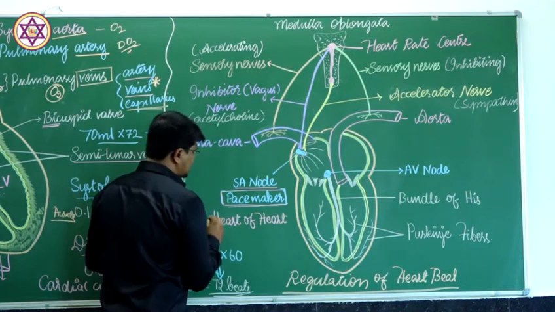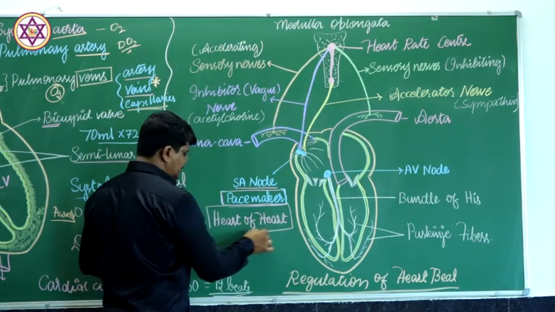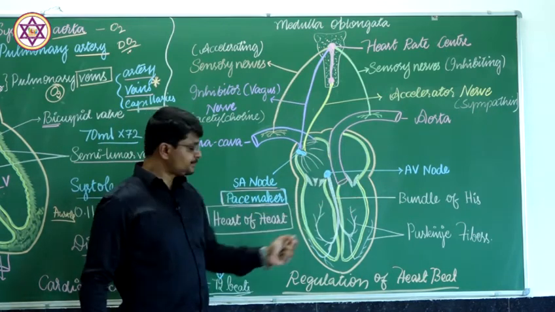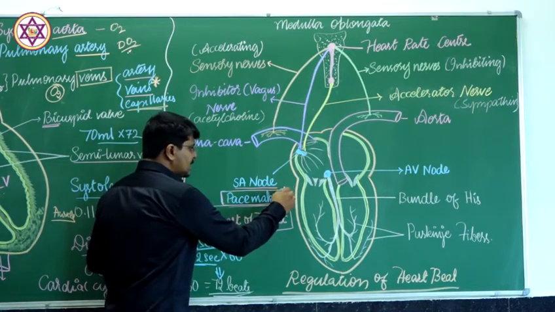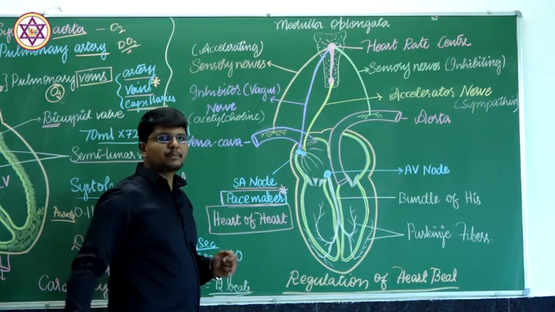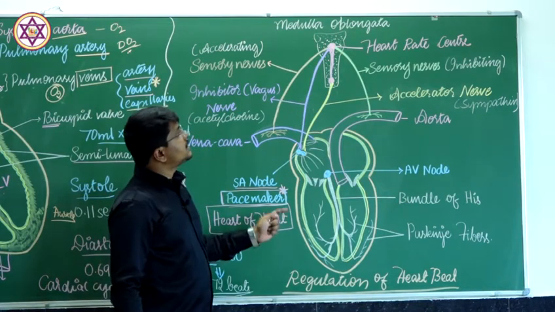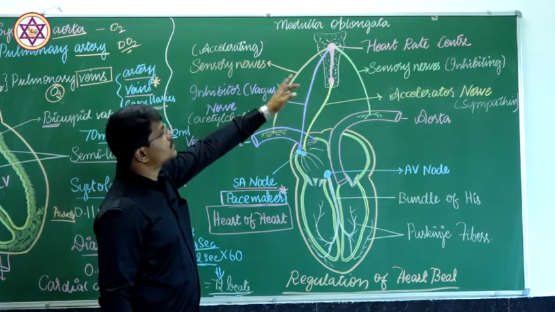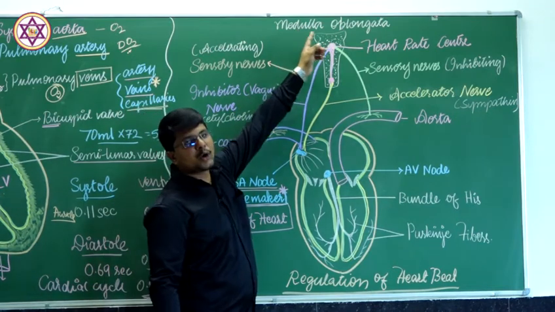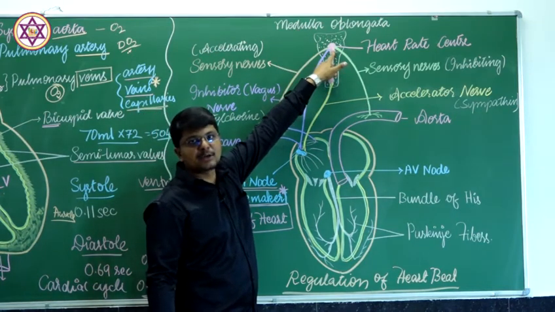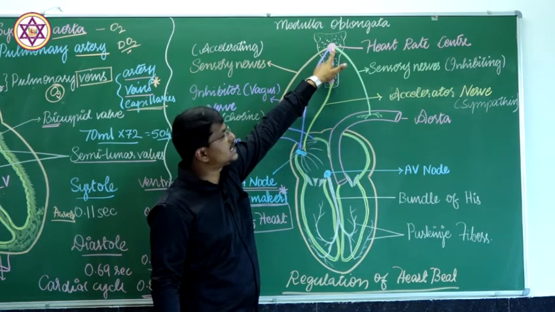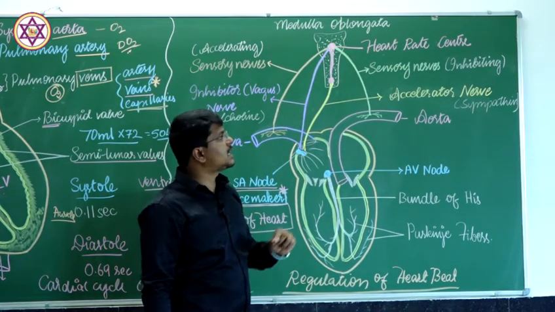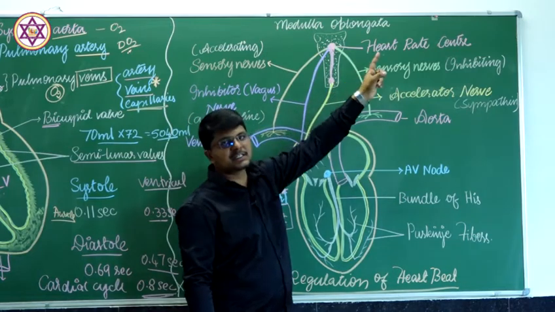The heart of the heart is the SA node or the pacemaker, which immediately controls the contraction and relaxation of the heart. But that is not the ultimate thing. The activity of the pacemaker is controlled by a region in the central nervous system, that is, in the brain, the medulla oblongata. In the medulla oblongata, there is a region of specialized nervous cells known as the heart rate center.